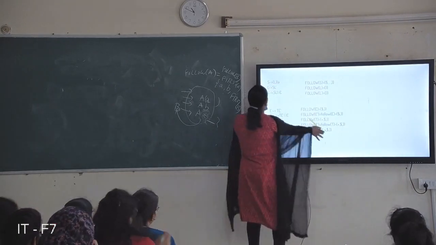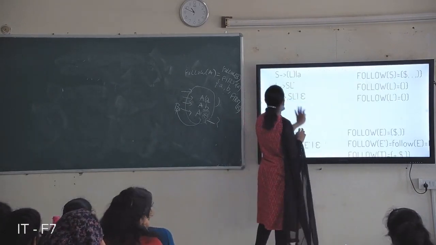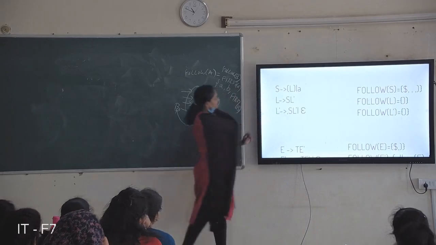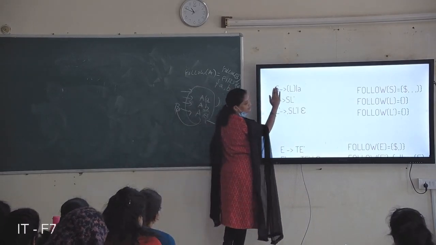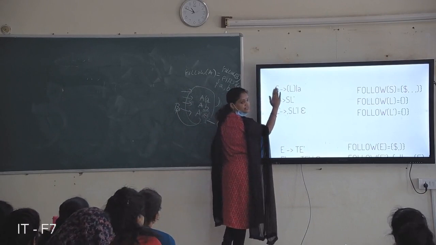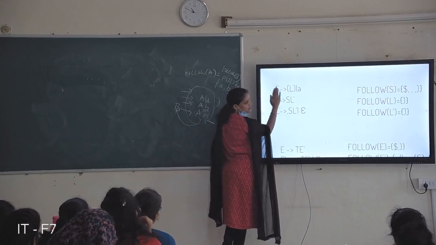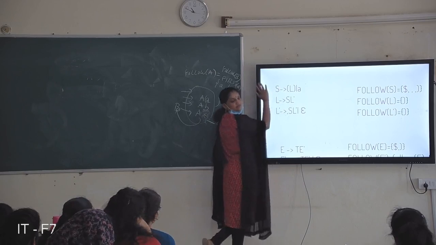Okay, find out follow of this grammar. So you can see only the right side production. Don't see this side, only see the right side production. Find out where is S, where is L, and where is L dash. What is follow of S?